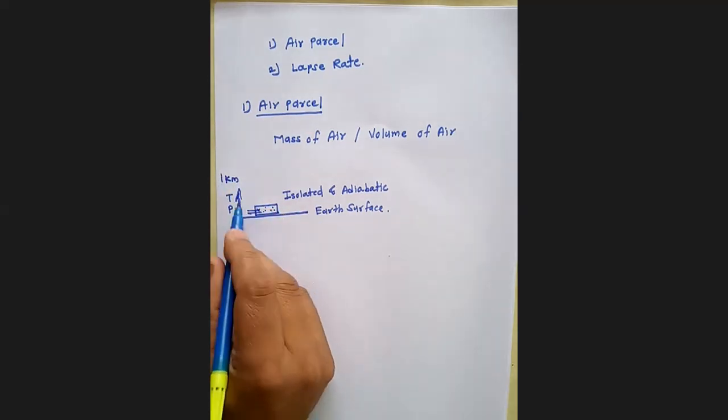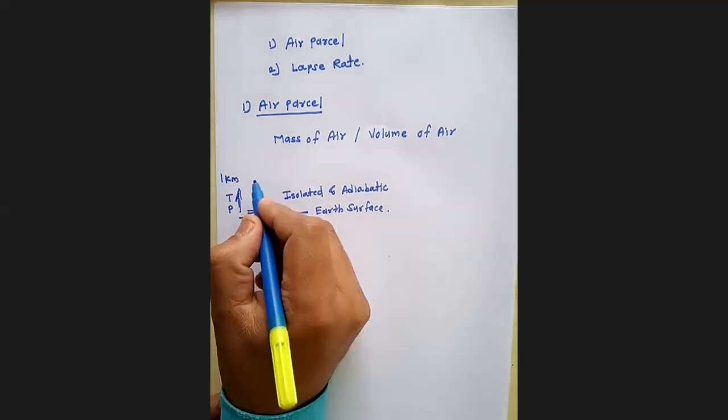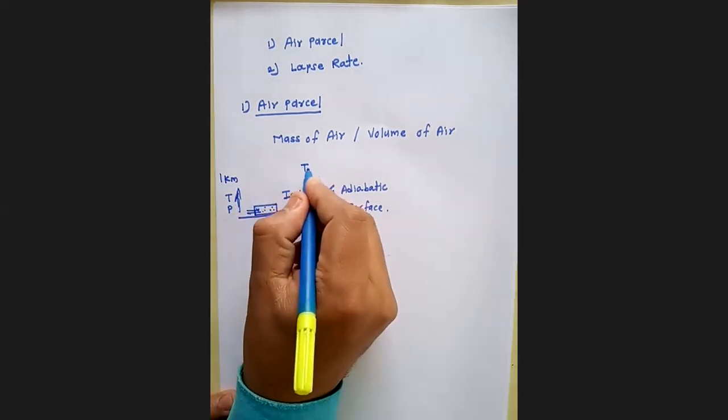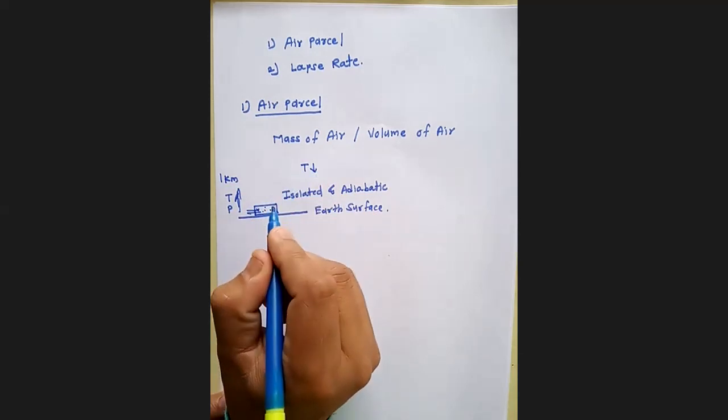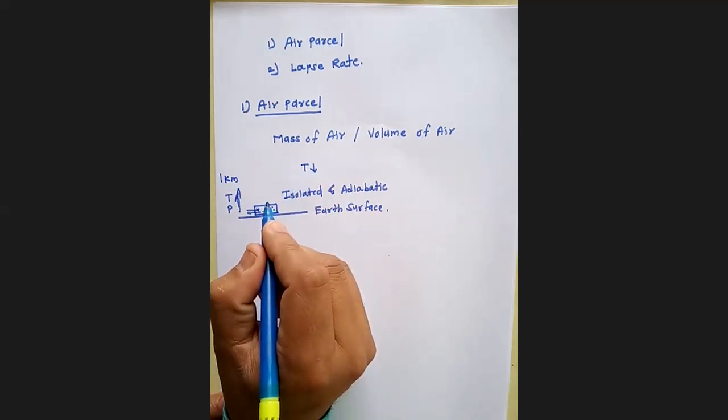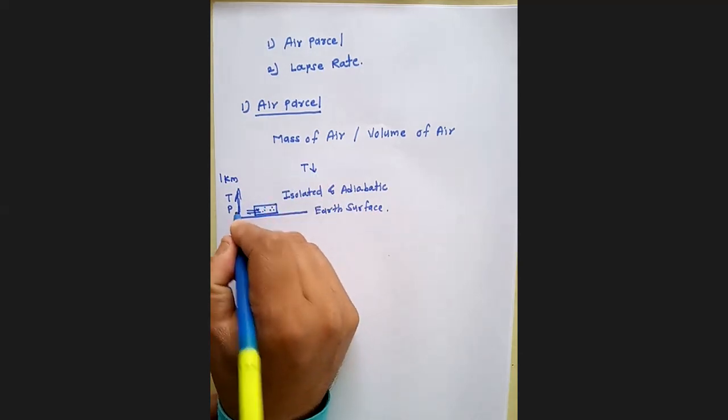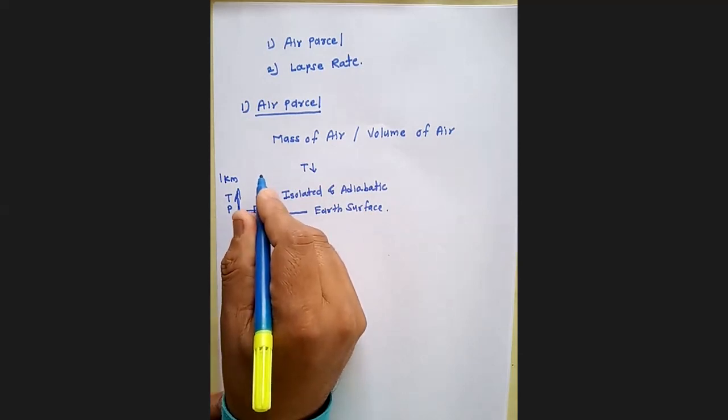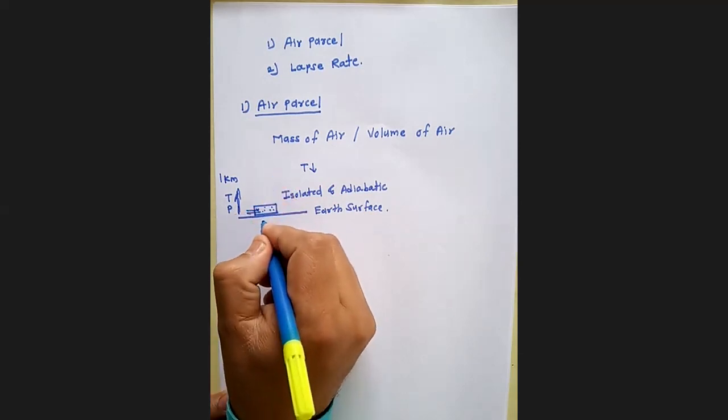When we go from Earth's surface to a certain height, here we are considering 1 kilometer height, at 1 kilometer height the temperature decreases. Hence, the temperature at a certain height is lower than the temperature at Earth's surface.